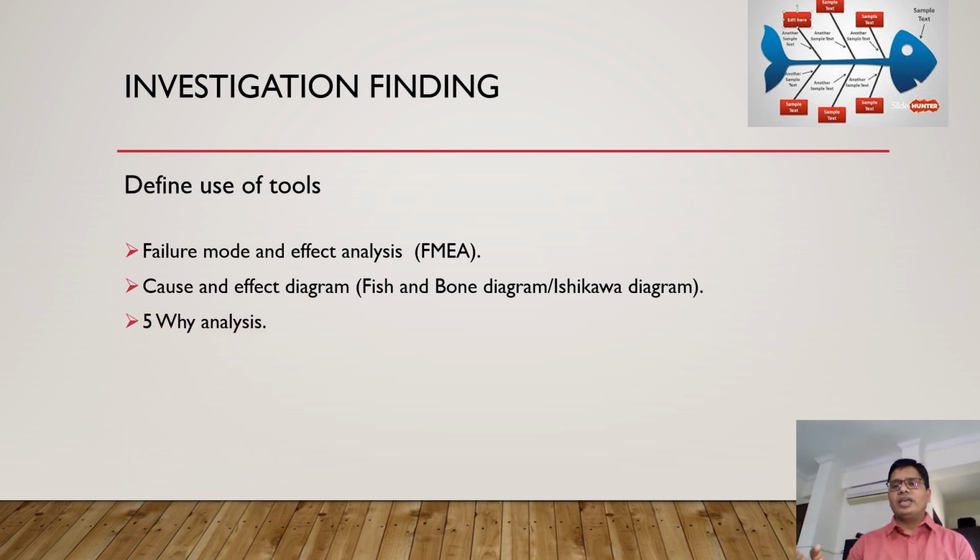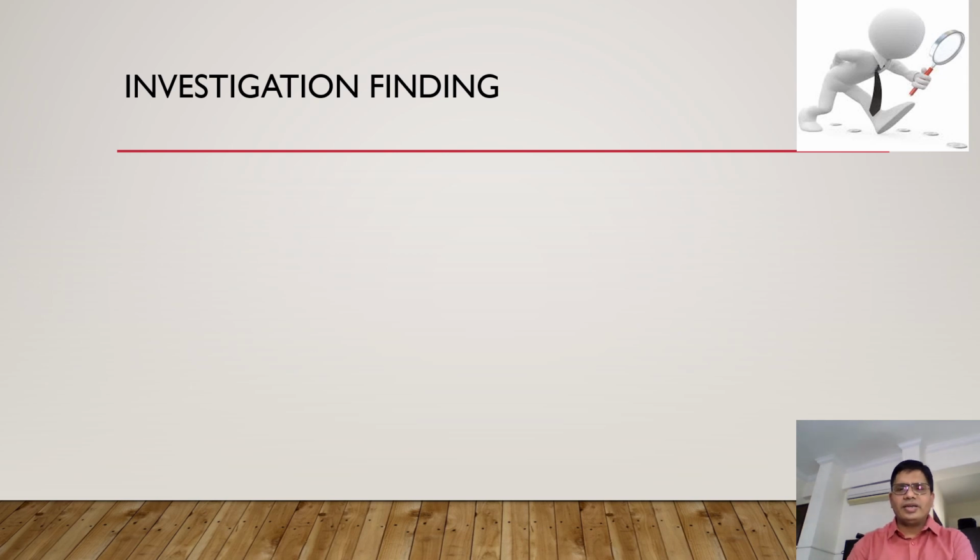If somebody is using 5 why analysis, you can define here. And then fault tree diagram. So what tool you have used, you can define here. With using this tool, how you reached the assignable cause has to be defined very clearly. Like in our case, if we are using fishbone diagram, so they have different branches. In the branches, you can write man, material, method and machine. So you have to go through each and every step, then you have to conclude what is your assignable cause. So continue with the element investigation finding.